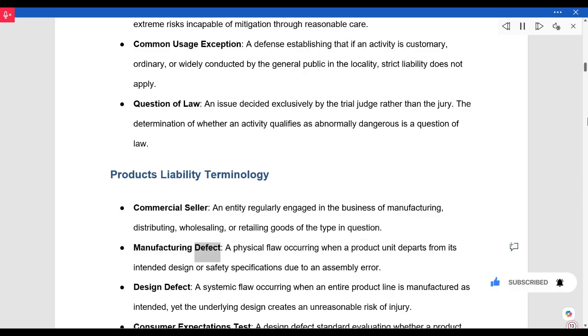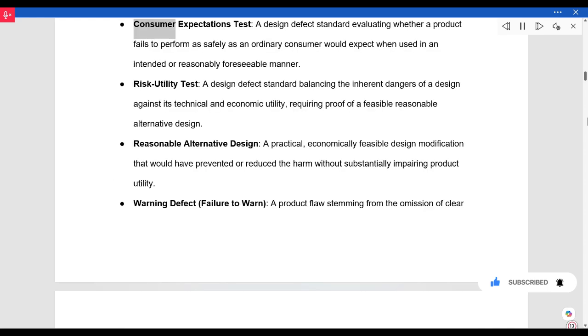Manufacturing defect. A physical flaw occurring when a product unit departs from its intended design or safety specifications due to an assembly error. Design defect. A systemic flaw occurring when an entire product line is manufactured as intended, yet the underlying design creates an unreasonable risk of injury. Consumer expectations test. A design defect standard evaluating whether a product fails to perform as safely as an ordinary consumer would expect when used in an intended or reasonably foreseeable manner.